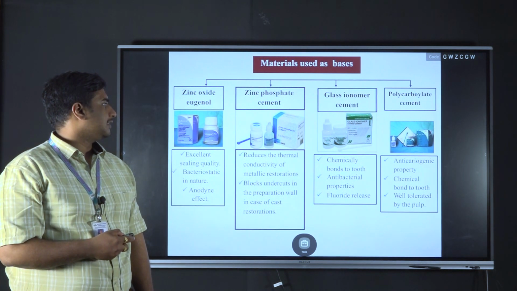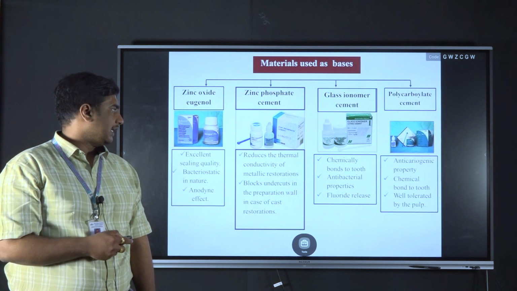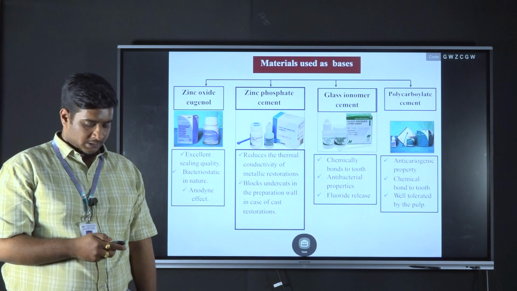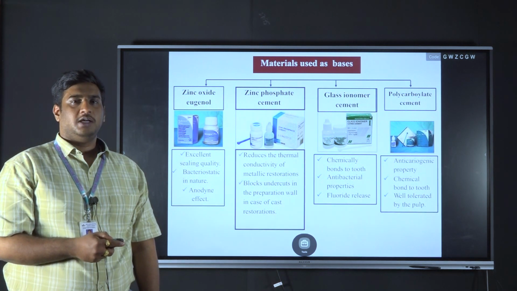Whereas polycarboxylate cement also has the anti-cariogenic potential because of the fluoride content, and it also chemically bonds to the tooth and is well tolerated by the pulp. So glass ionomer cement and polycarboxylate cement chemically bond to the tooth.